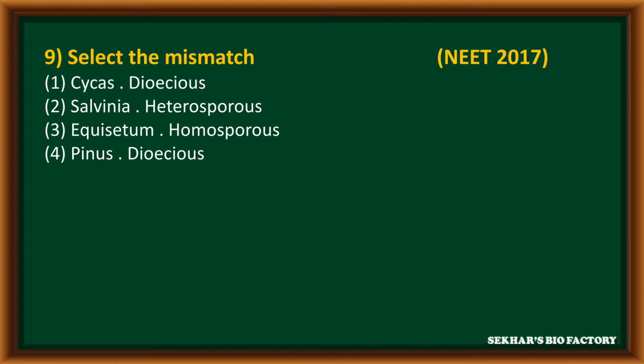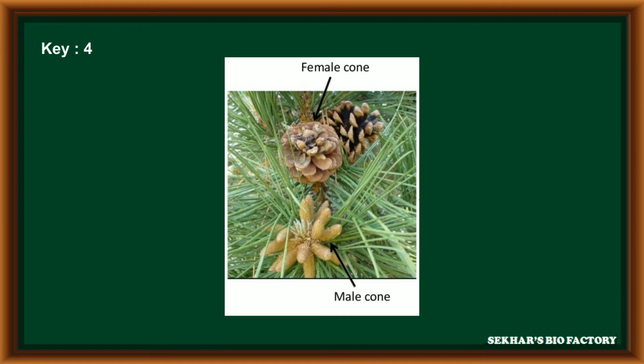Question number 9 from NEET 2017. Select the mismatched pair. First option Cycas, dioecious. Second option Salvinia, heterosporous. Third option Equisetum, homosporous. Fourth option Pinus, dioecious. The mismatched pair is fourth option, Pinus dioecious. Pinus is a monoecious plant having female cone and male cone on the same plant.